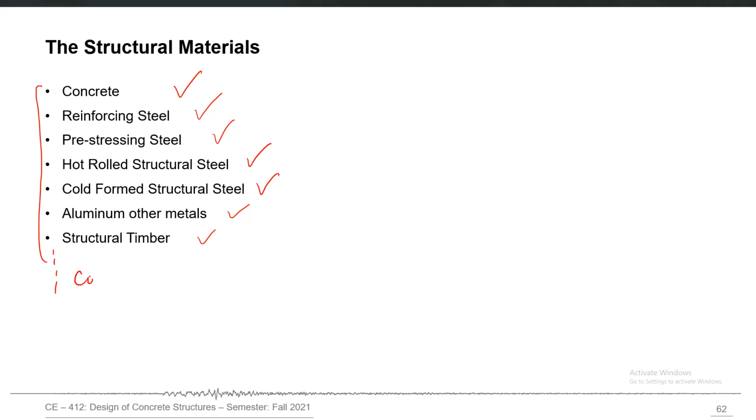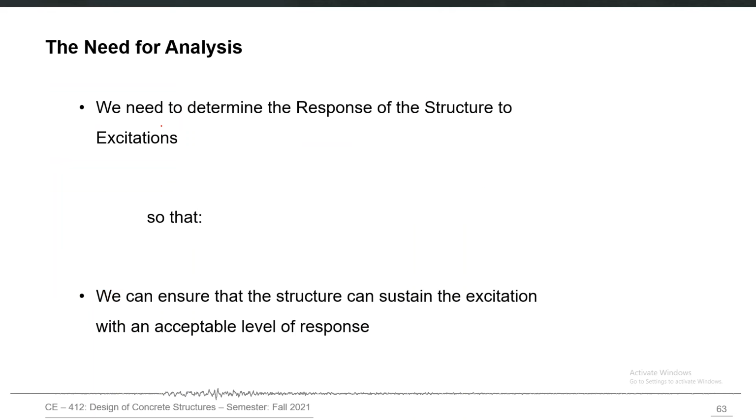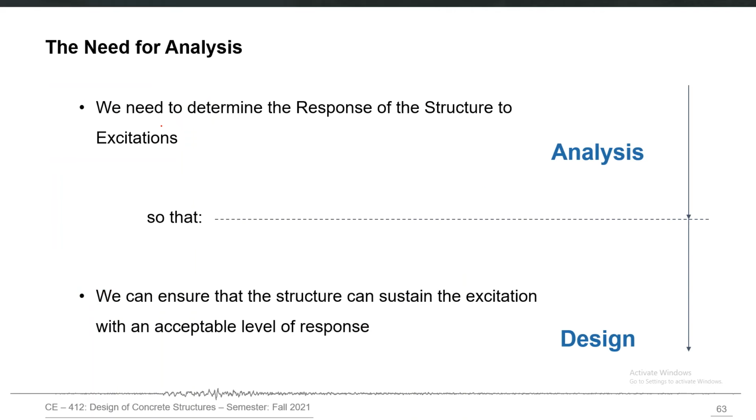So we may have composite cross sections made of more than one type of material. So this is the whole list of structural materials which we may be dealing with. But obviously in this course we will primarily focus on reinforced concrete, which means the concrete sections or cross members which have the reinforcing steel as the primary tension taking part of the cross section.